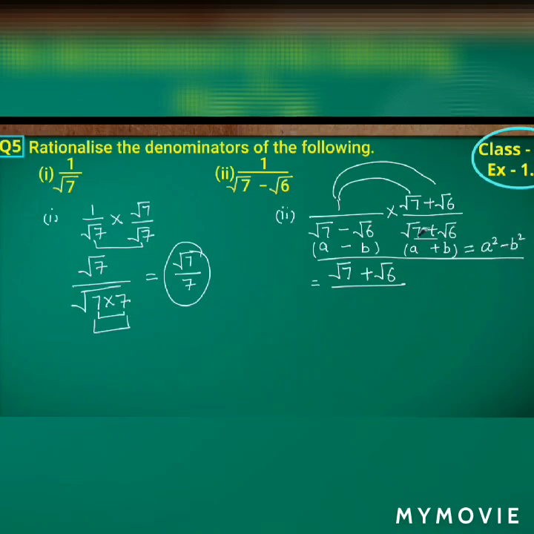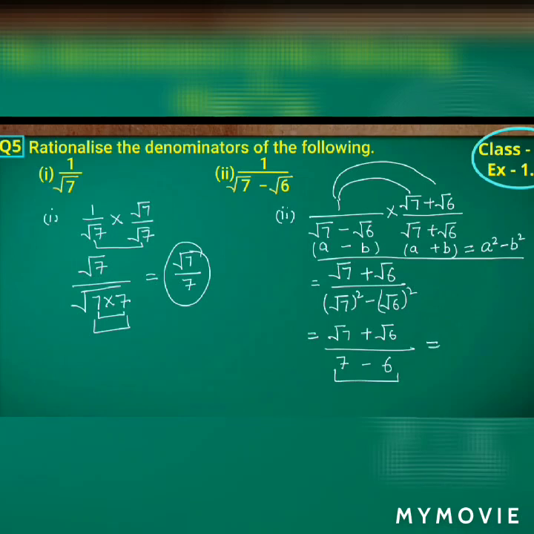Root 7 whole square minus root 6 whole square, isn't it? We have to substitute the values of a and b in the formula, that is a square minus b square. So root 7 whole square minus root 6 whole square. So the numerator will be as it is, root 7 plus root 6 by, so root square will get cancelled. What else will remain? 7 minus, root square will get cancelled again, which gives 6.